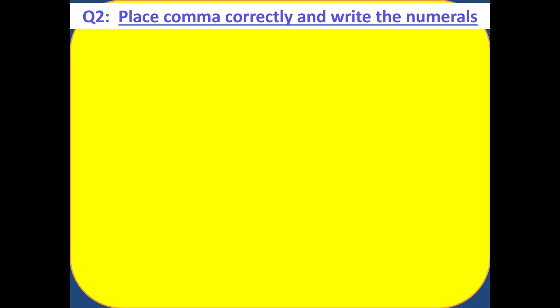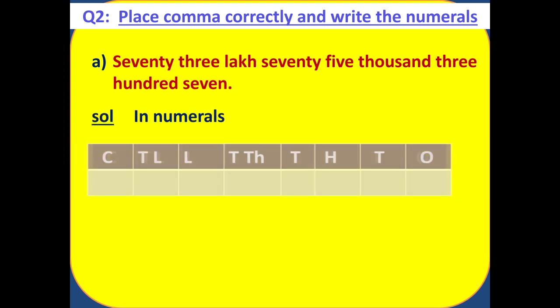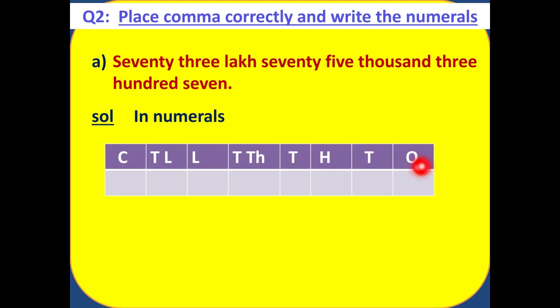In this question, we need to place a comma and write the number. We have 73,75,307. The very first thing is we need to convert it into numerals. So we have the table: ones, tens, hundreds, thousands, 10,000, lakh, 10 lakh, and crore. We will place all the digits. In ones it is 7, in tens it is 0, in hundreds we have 3, in thousands we have 5, in 10,000 we have 7, in lakh we have 3, in 10 lakh we have 7. We will not write anything in the crore place, because we don't have anything related to crore.